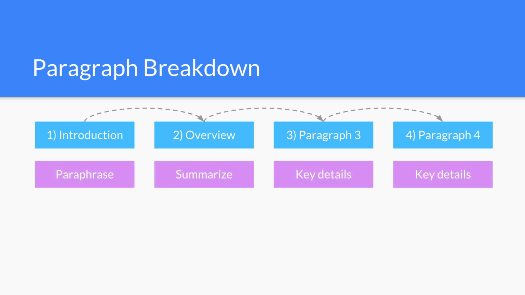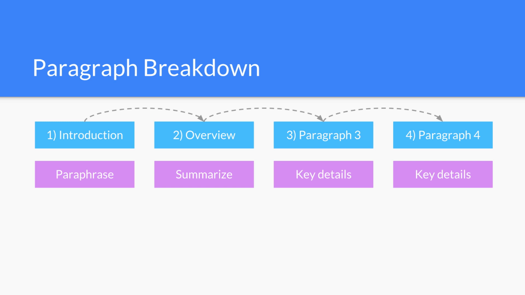In the first paragraph, the introduction paragraph, you have to paraphrase the question language, okay? So when you see a question, there's going to be a brief description about what the infographic is about. What you have to do is rephrase this question language in your own words. For the second paragraph, the overview paragraph, you have to summarize the key information that you see in the infographic. And then in the third and the fourth paragraph, you have to describe the key details, which are the main features that stand out to you about that infographic.